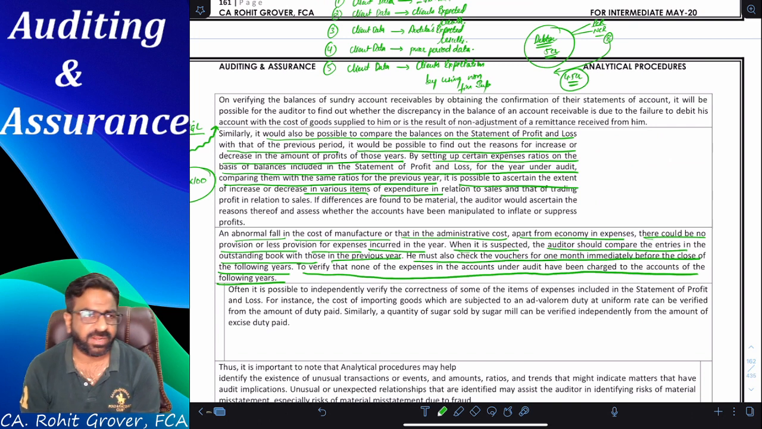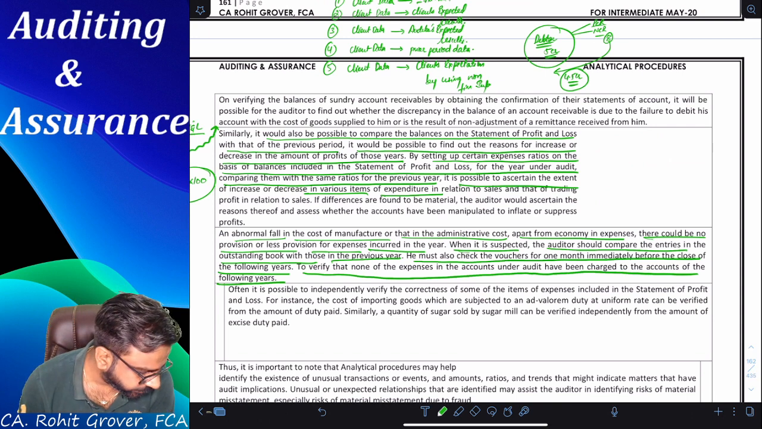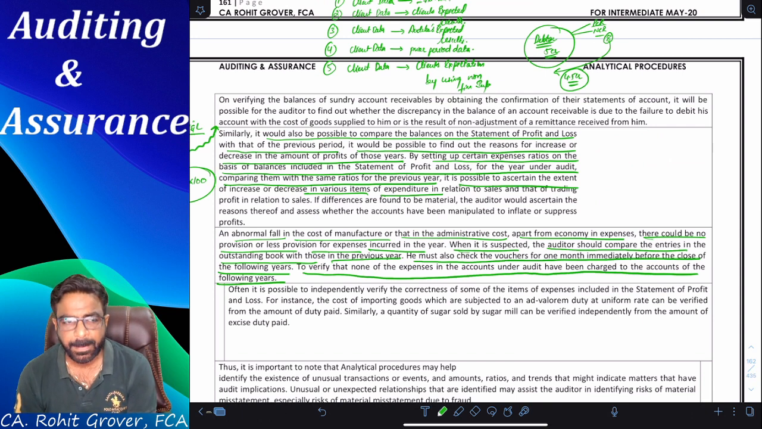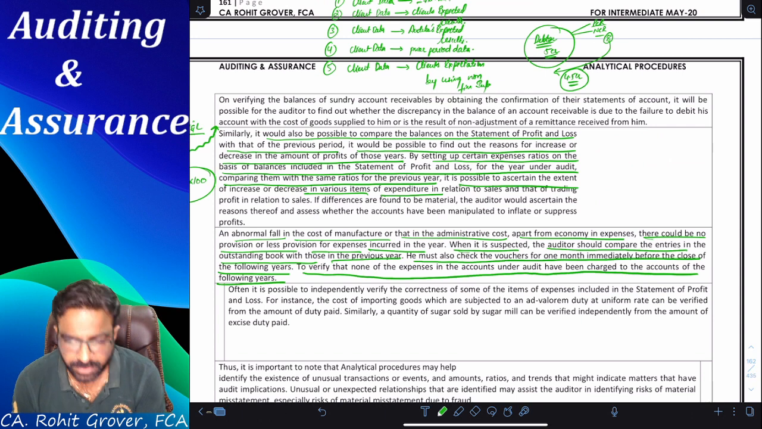Is anybody having an idea about the cutoff procedure? What do you understand by cutoff procedure? Minimum that much will happen. Minimum what? Minimum of expenses will happen in future.